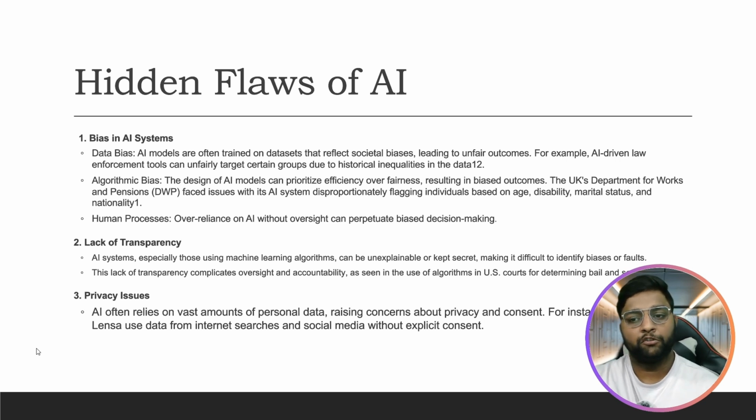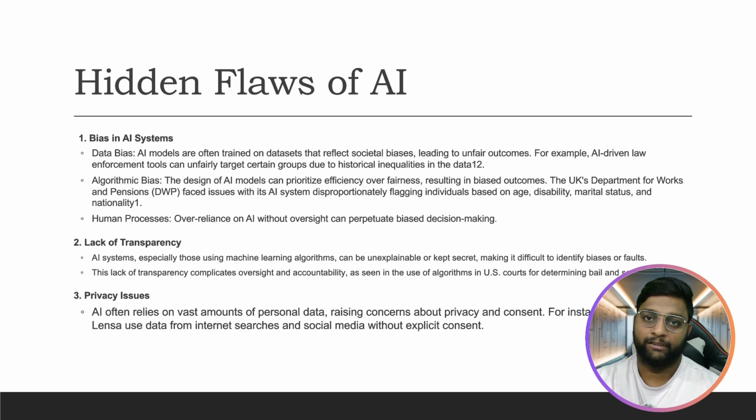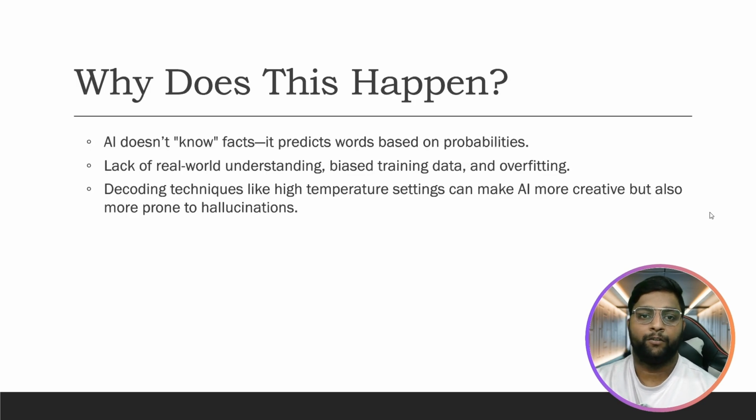So, privacy issues. The more the model learns on your data, the better the results it can provide, but there is no privacy. Whatever work you are doing, everything, the model actually knows. Remember this. These are some of the hidden flaws in AI, and because of them, hallucination also happens. We will discuss that going forward.